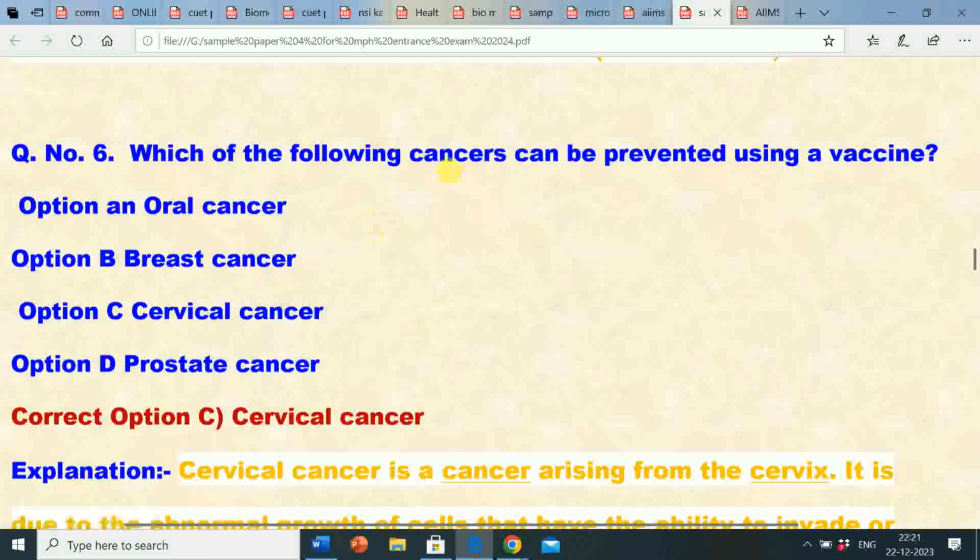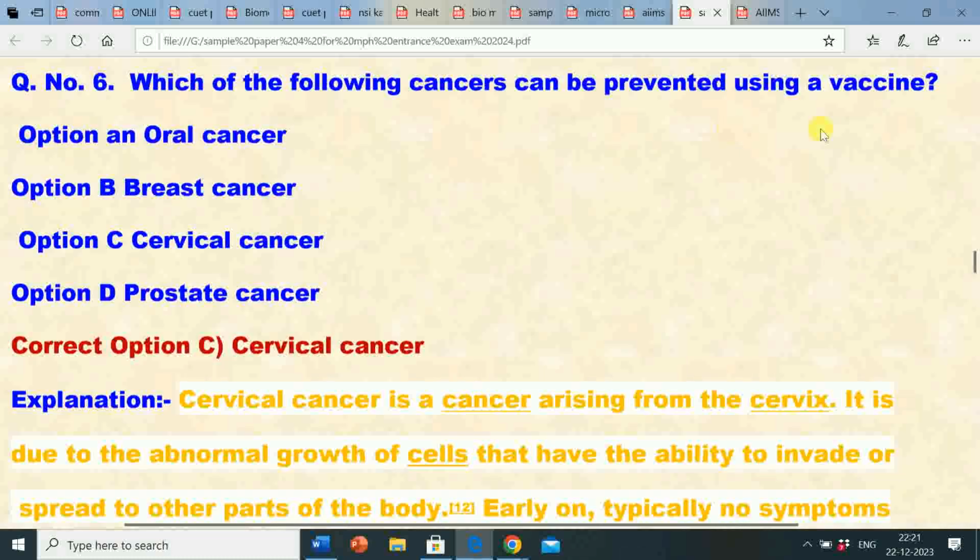So the question is, which of the following cancers can be prevented using a vaccine? The correct answer is option C, cervical cancer. Cervical cancer can be prevented using a vaccine.